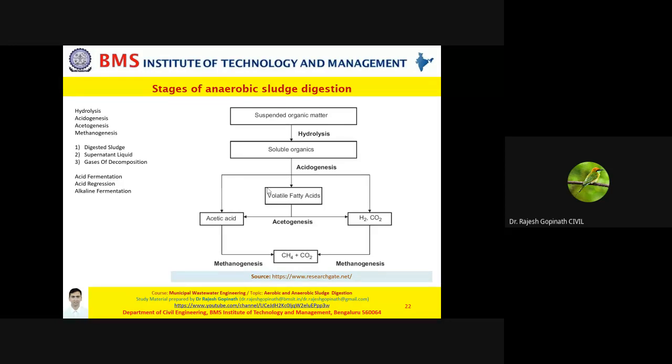As you can see in your slide, once anaerobic sludge digestion takes place, what is being produced? Obviously, the first will be the digested sludge. Second will be the supernatant liquid, and the third will be the gases which are evolved. These three products are also produced when you do aerobic sludge digestion. The only difference is the percentage production of digested sludge, the percentage production of supernatant liquid, and what gases are being evolved.